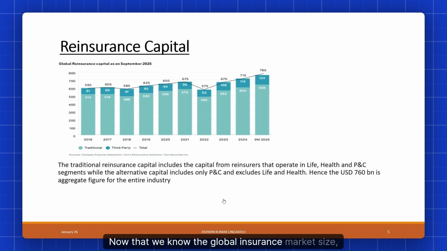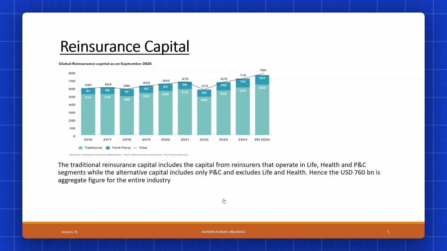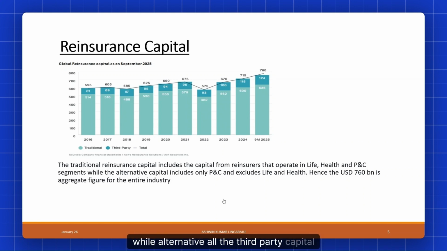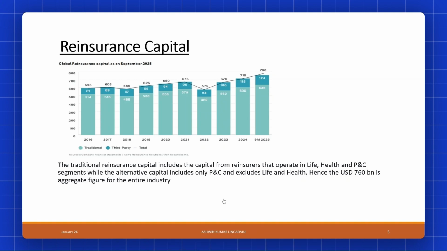Now that we know the global insurance market size, its split by line of business and by region, and the insurance penetration, let's discuss the reinsurance market component. As of September 2025, the global reinsurance capital stands at 760 billion USD, in which traditional reinsurance capital stands at 636 billion and alternative capital stands at 124 billion. Note that the traditional capital includes all lines of business such as life, property and casualty, and health, while alternative, all the third party capital, only includes property and casualty as it focuses on natural catastrophes and property risks. Hence, 760 billion USD is the aggregate reinsurance capital for the entire industry.